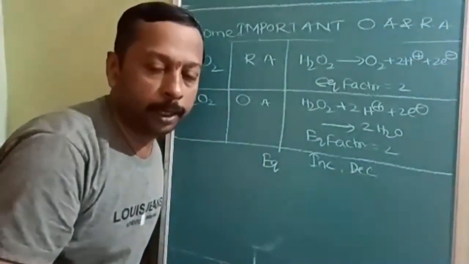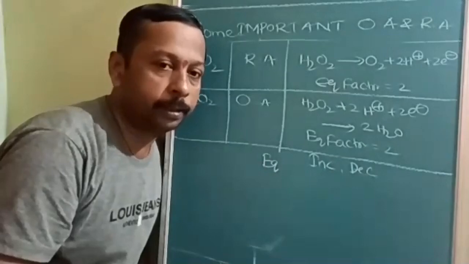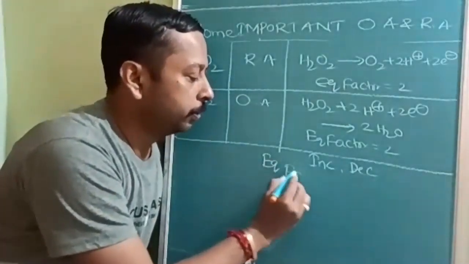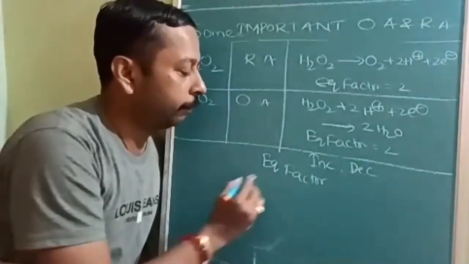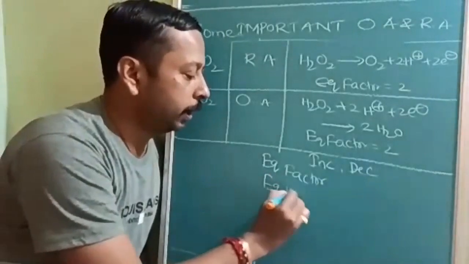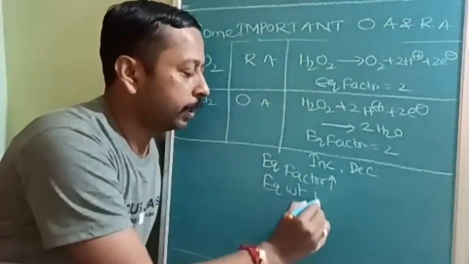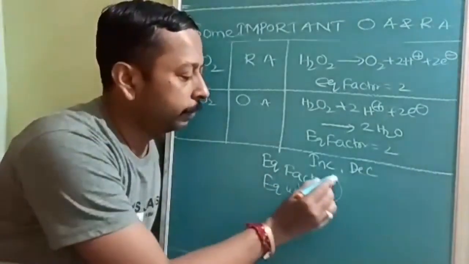Okay. This will happen with you also at this peaceful time. You may think that it is very easy. Increasing, decreasing, and people are losing concentration, whether they are asking on the basis of equivalent factor or equivalent weight. So if the equivalent factor is higher, then the equivalent weight will be lower. So you have to be very careful with the words.